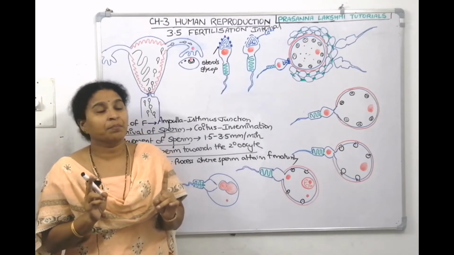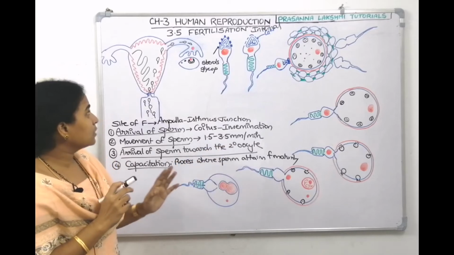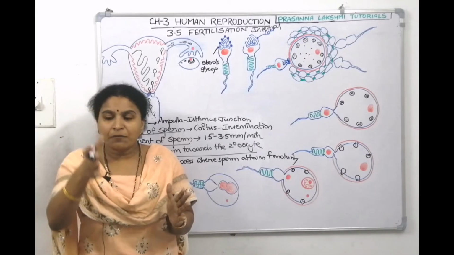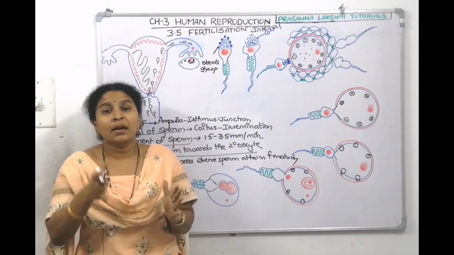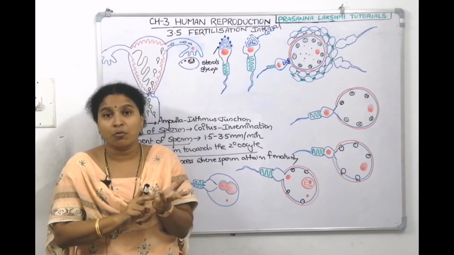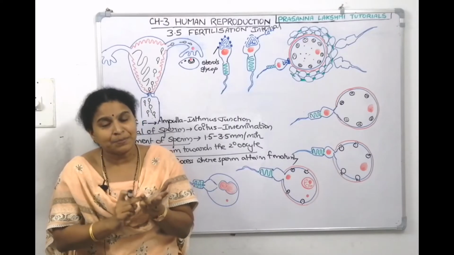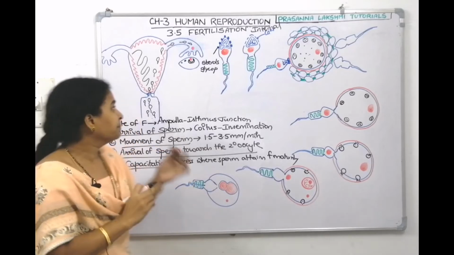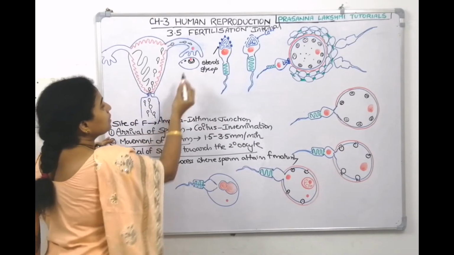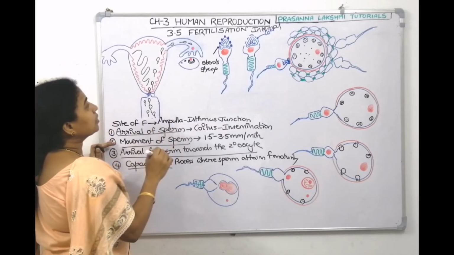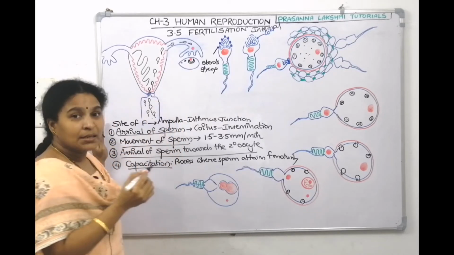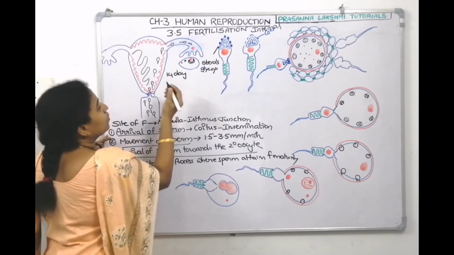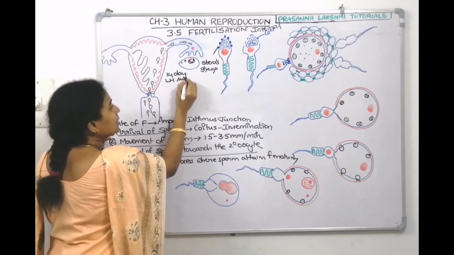Meanwhile, what is happening? Arrival of the sperm towards the secondary oocyte. The menstrual cycle is a 28 day cycle, a lunar month. In the middle of the menstrual cycle, on the 14th day, under the influence of luteinizing hormone, the Graafian follicle ruptures and the secondary oocyte gets released from the female gonad, the ovary. This is the ovary, and this is a ruptured Graafian follicle. This is the secondary oocyte, released on the 14th day in the presence of LH. We call it the LH surge.